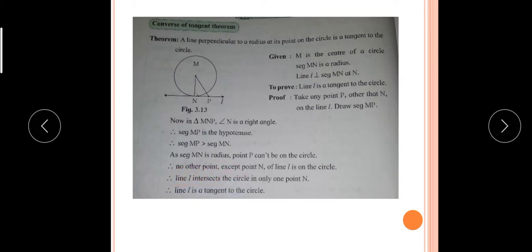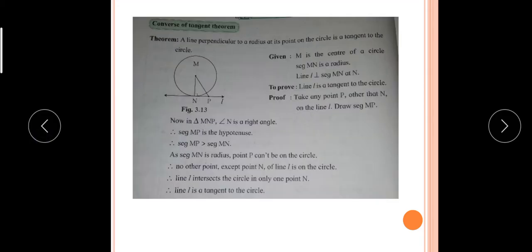So no other point except N from line L is on the circle, and therefore if N is on the circle and on line L, it means that line L touches the circle, intersecting it at a point N, which is perpendicular to the radius. Therefore, according to the definition of a tangent, line L is a tangent to the circle. So this is the converse of the tangent theorem. Now see the next theorem, that is the tangent segment theorem.